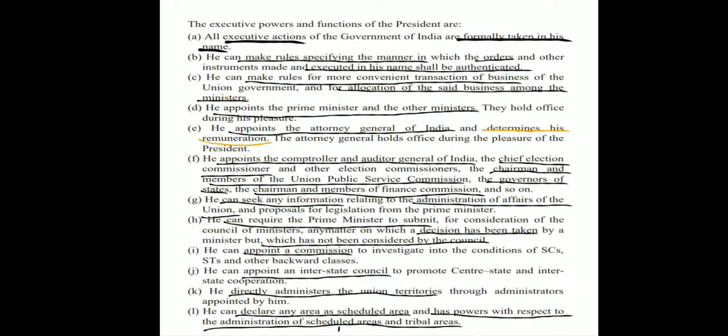Now we'll see that the President appoints a lot of people. Let's see whom. He appoints the Prime Minister, he appoints the other ministers, and they hold office during his pleasure. He appoints the Attorney General of India, and he determines his remuneration. Make note of this, of the Attorney General of India. Also, he appoints the CAG, the Chief Election Commissioner, the other election commissioners, and the chairman and the members of UPSC that we've already seen in our UPSC video. He appoints the governors of the state, the chairman and the members of Finance Commission, and so on.